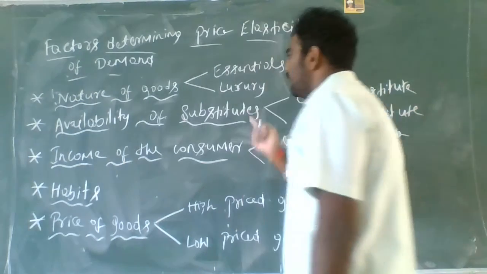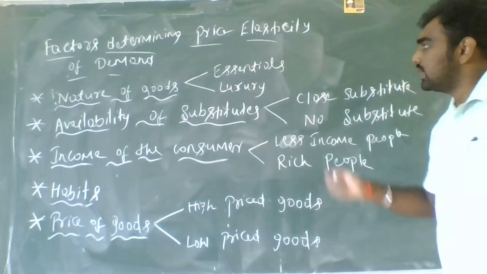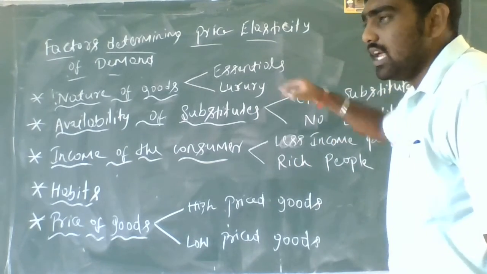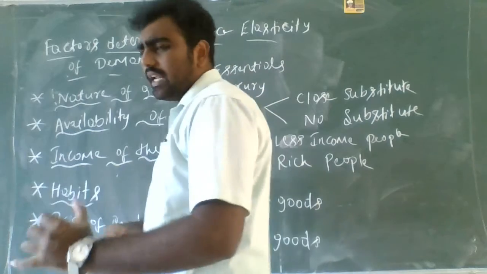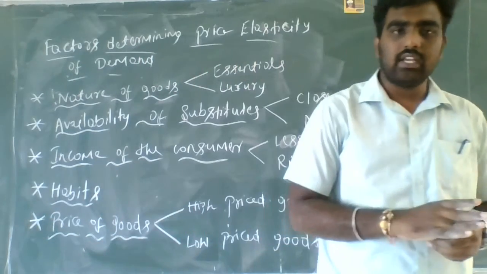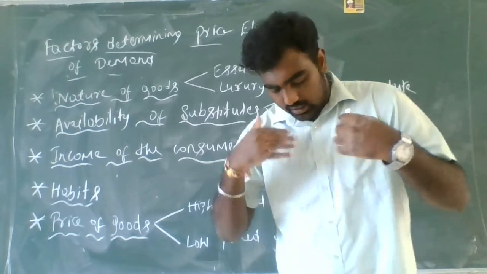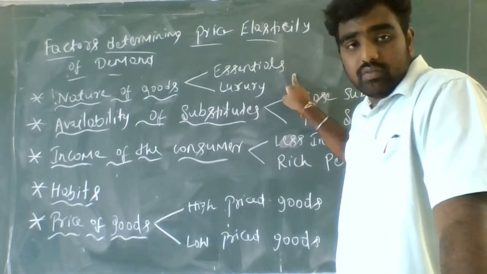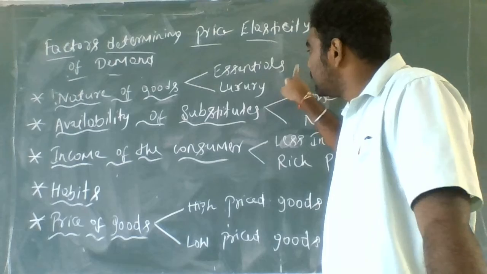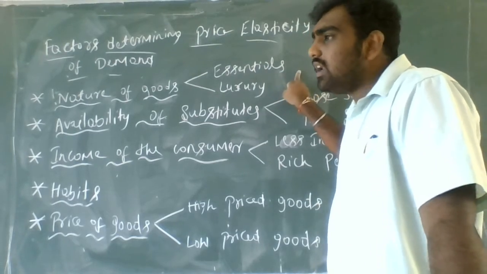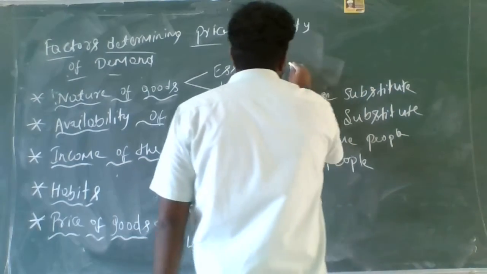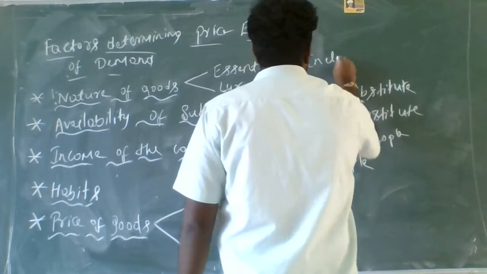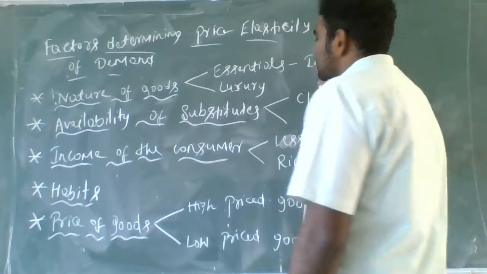Nature of goods. Here I have taken two types of goods, one is essential goods and another is luxury goods. Okay, guys, what are essential goods? Essential goods are those goods which are used by the people for daily use. For example, milk, we can take the best example as milk. Here, the elasticity of demand is inelastic.